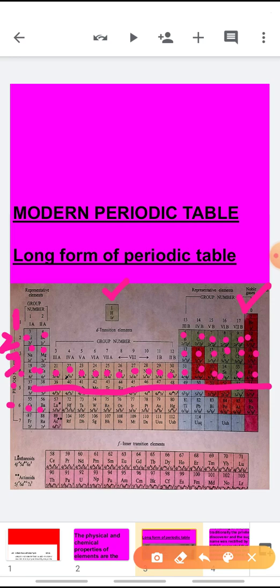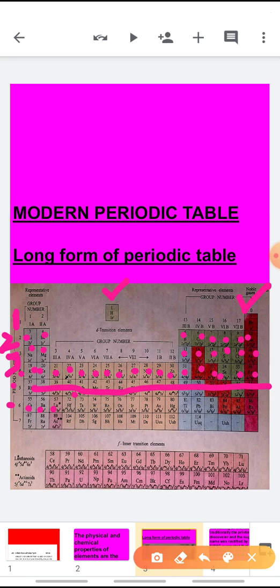The second element is barium, it is 56. Then is lanthanum, that is 57. The atomic number is 57. But if you see after lanthanum, the next element is not having the atomic number 58. Instead, it is having the atomic number 72, that is hafnium. So, where are the 14 elements from 58 to 71?